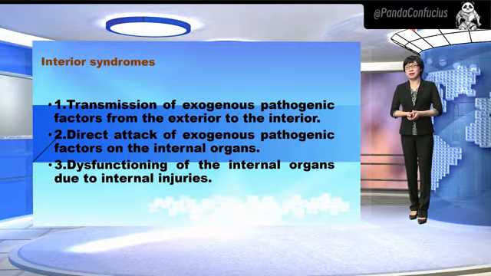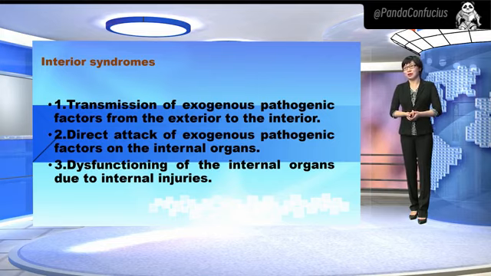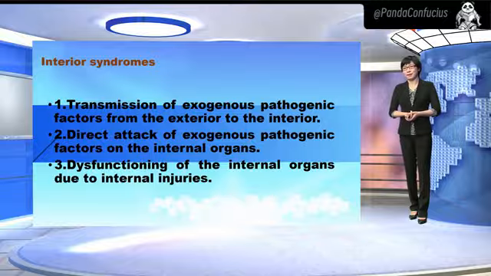The common manifestations of exterior syndromes include chills or aversion to cold, thin coating of the tongue, and floating pulse. Among them, the presence of chills is of crucial importance, as it is commonly said, so long as chills exist, the exterior syndrome is there.